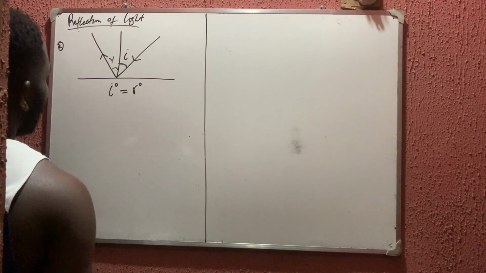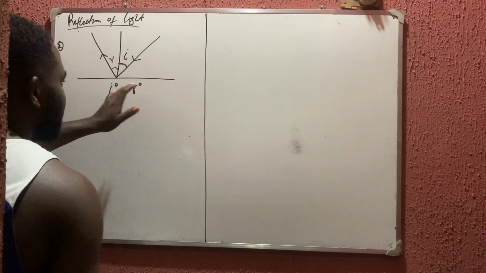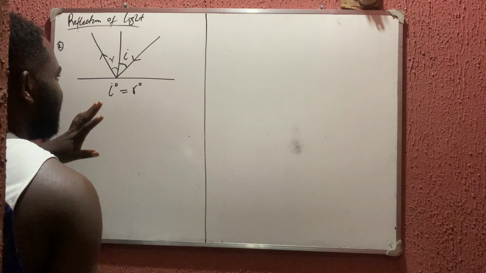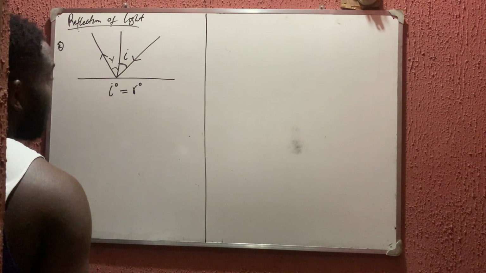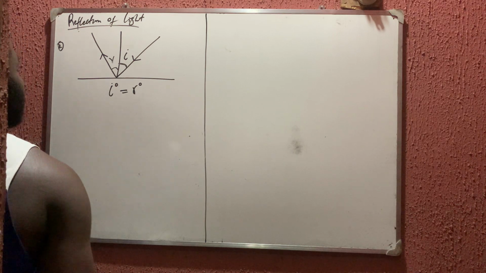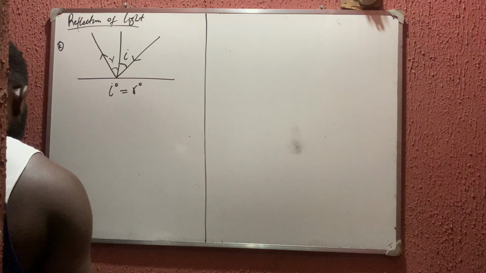And don't forget that this law holds for a plane mirror or a regular surface. The surface must be smooth and regular. If it is not smooth and regular, the second law will not work. But the first law works, where the normal, the incident ray and the reflected ray all lie on the same plane.